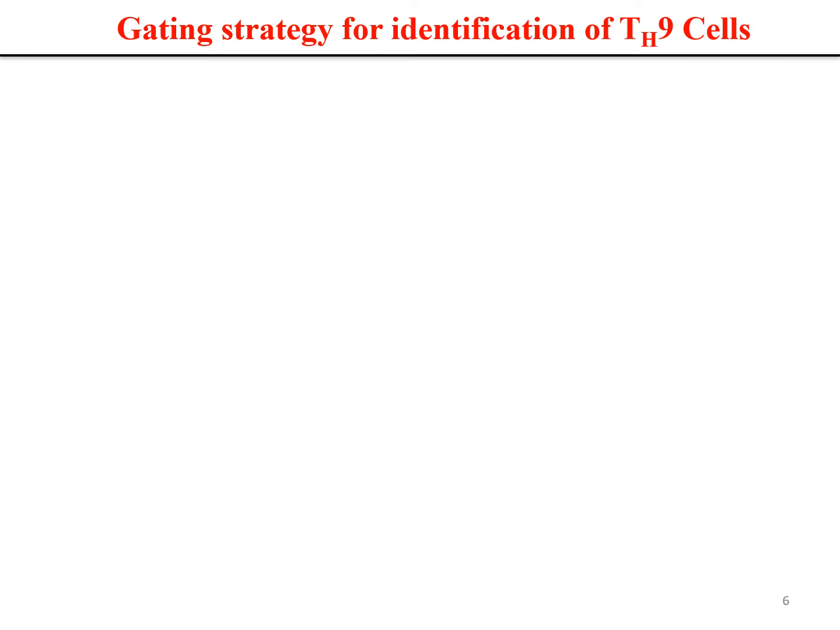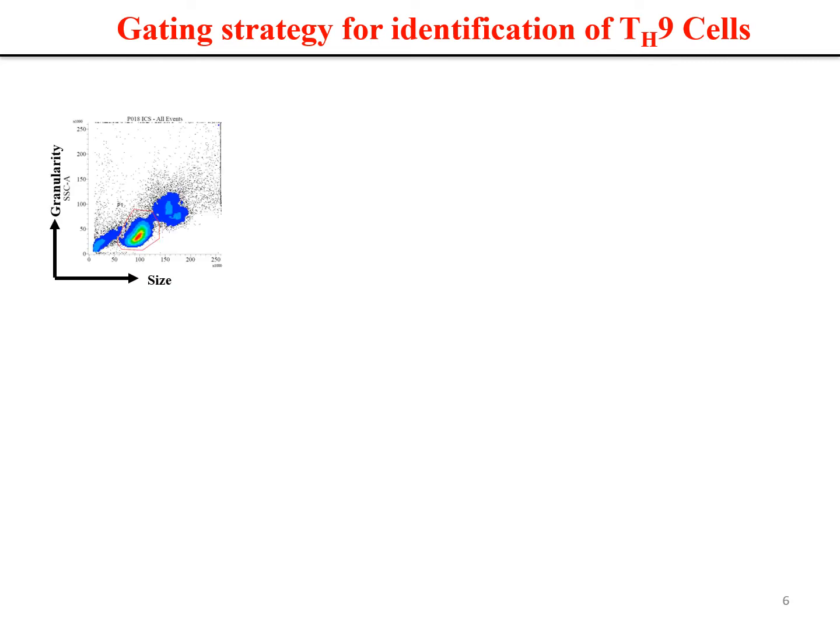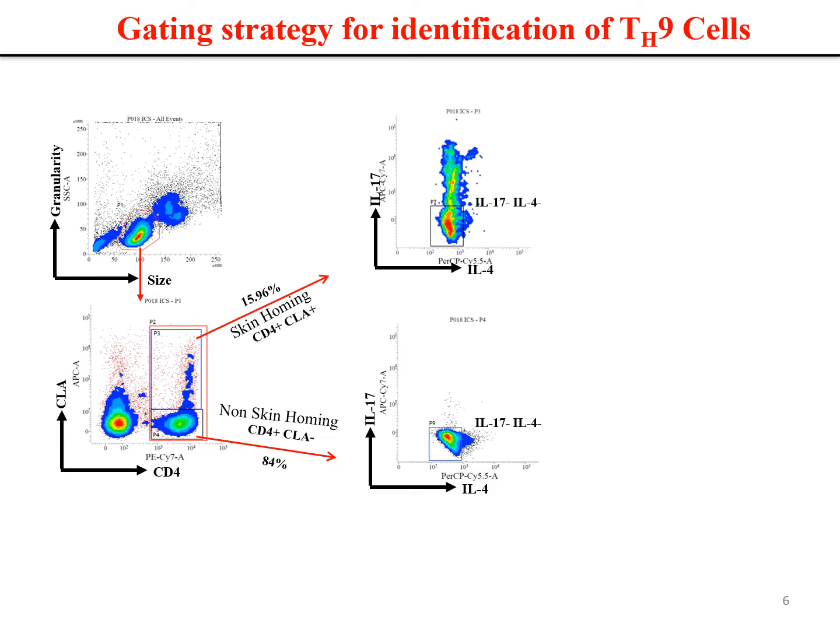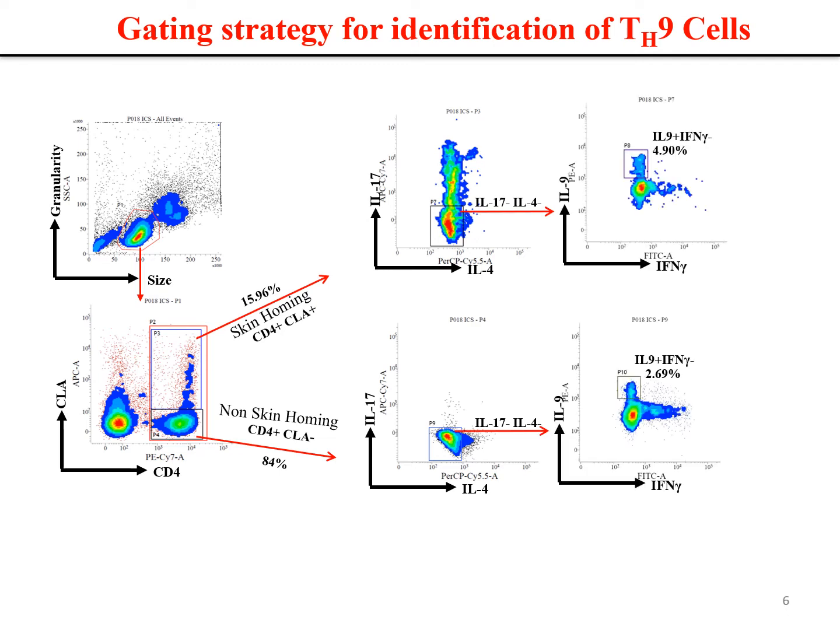Here we are representing the gating strategy for the identification of Th9 cells. First, based on the granularity and size, we gated the lymphocyte population, and then skin homing and systemic CD4 positive T cells are gated based on the presence and absence of CLA respectively. Further, the Th9 cell population was identified based on the absence of IL-17, IL-4 and IFN gamma and the presence of IL-9 inside the T cells.